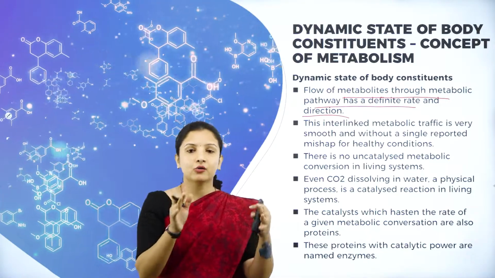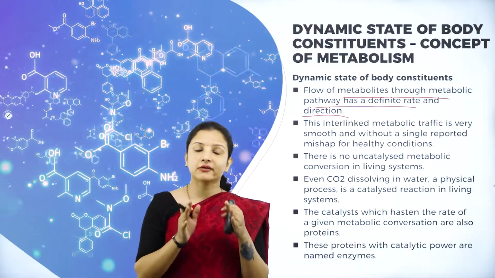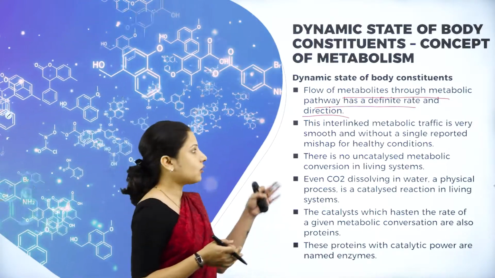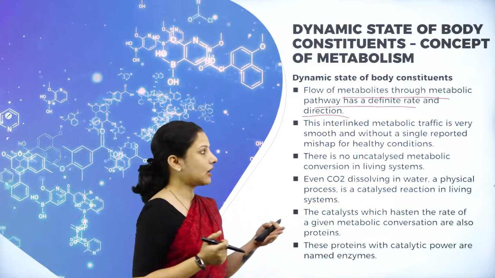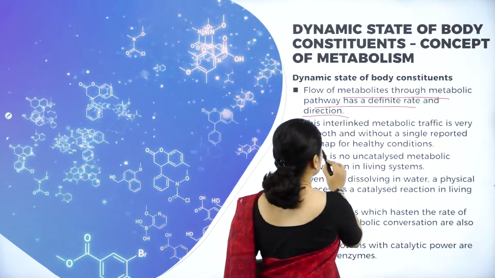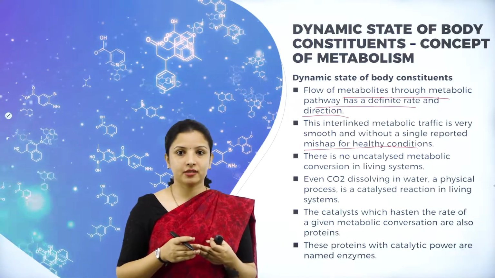Just like how vehicles maintain the rules in traffic, the metabolic pathway, which is also called metabolic traffic, is very smooth and without a single reported mishap. They will not overlap with each other.